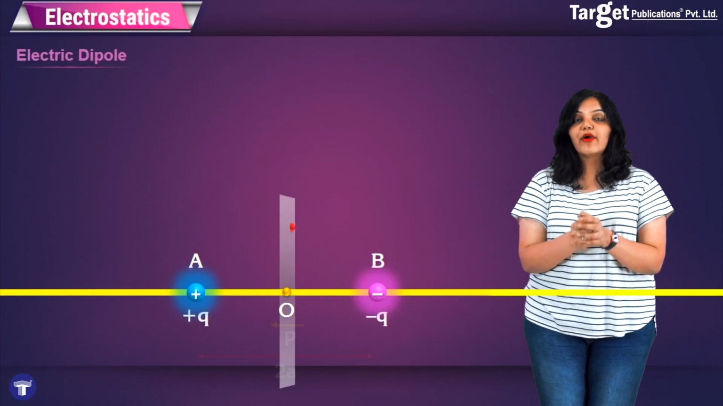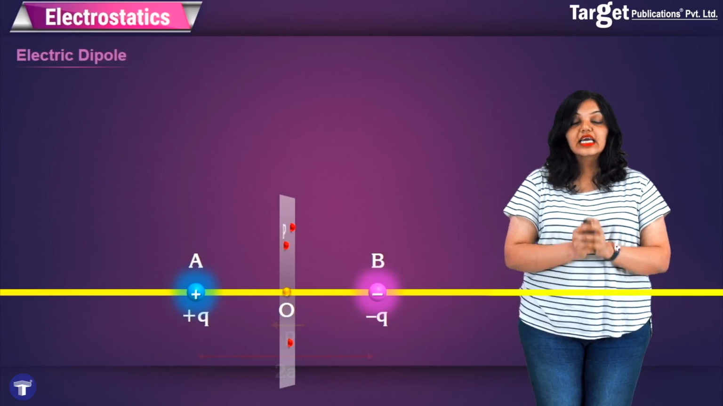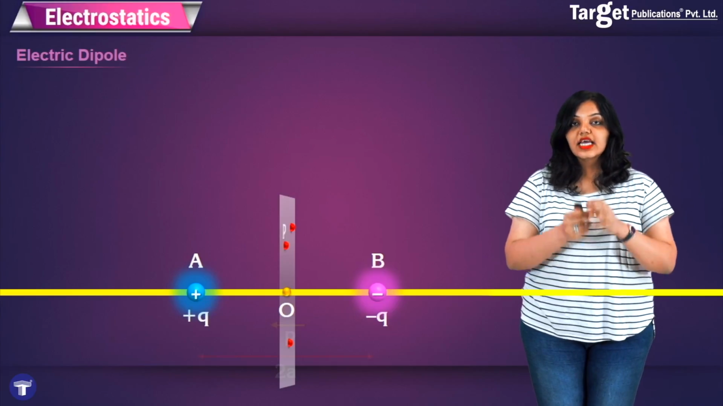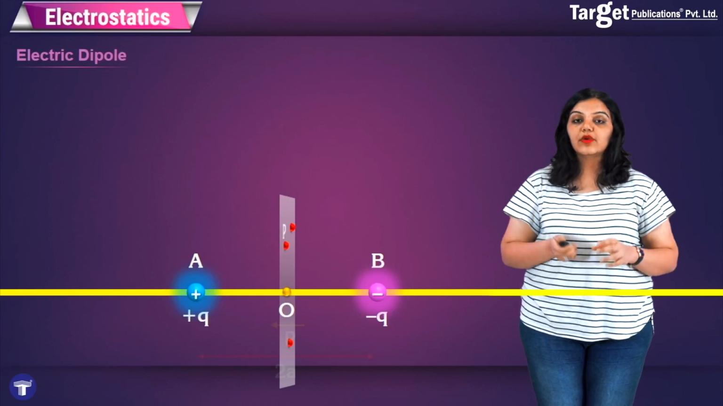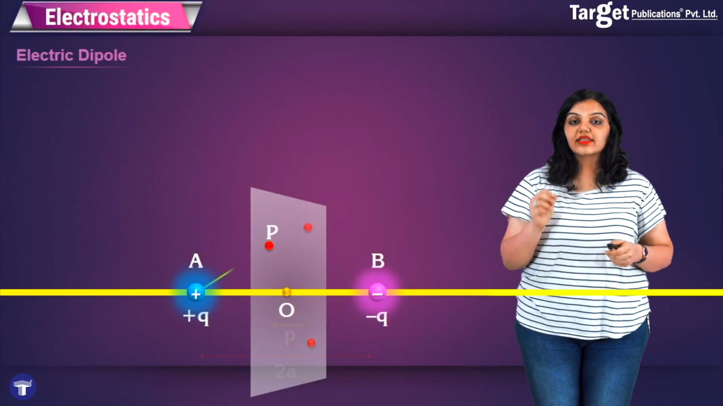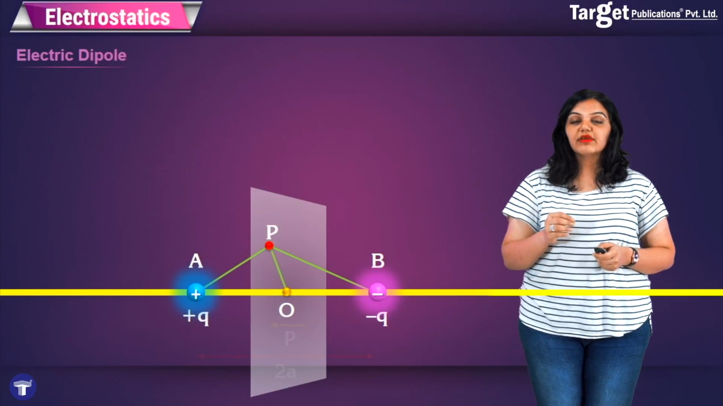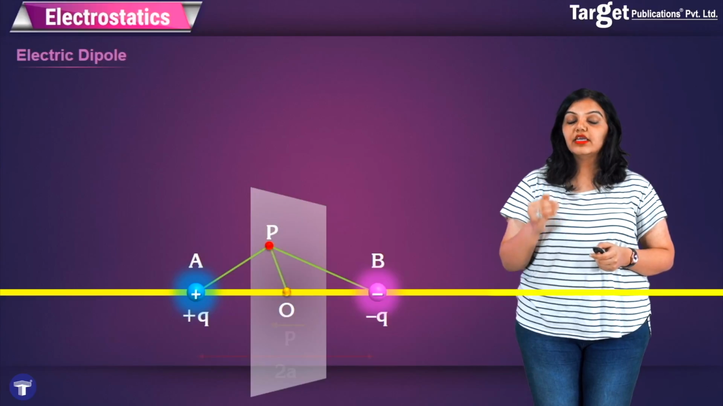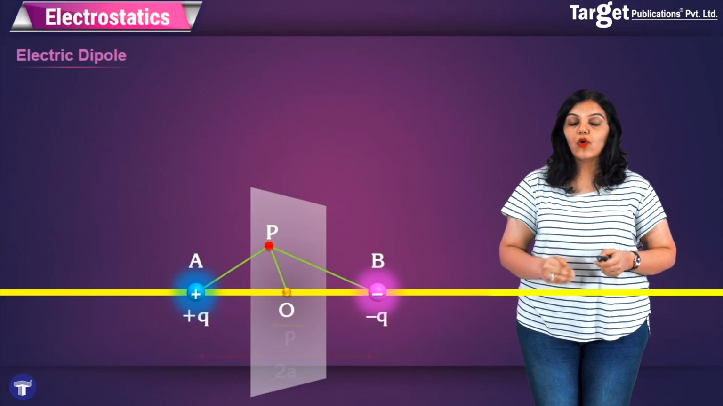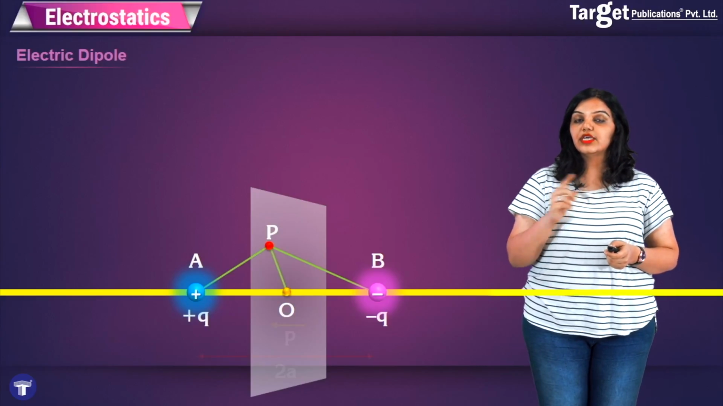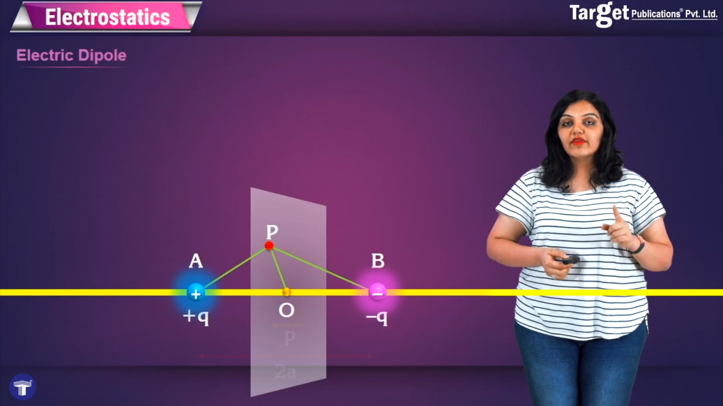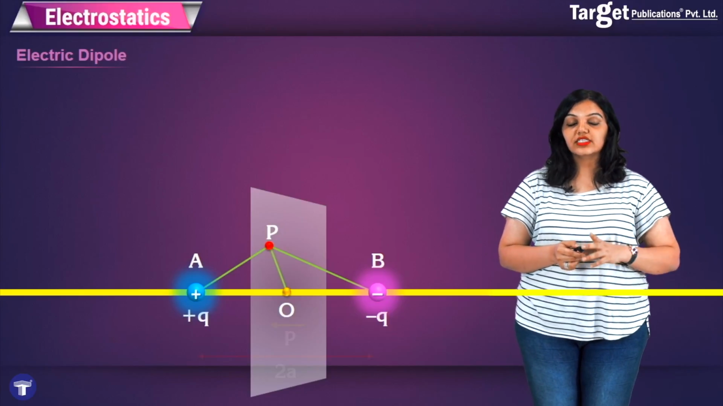What happens when point P lies on the equatorial plane? This is our second special case. In case of point P lying on the equatorial plane, we will again apply the same logic. Here again we say that R is the distance of point P from the center of the dipole, that is O, and we will find the electric field due to each of them and add it up.